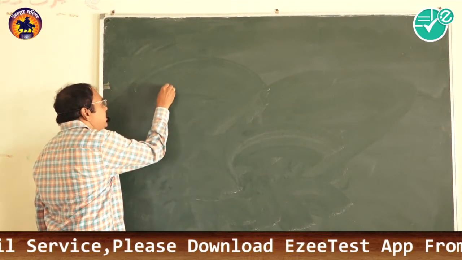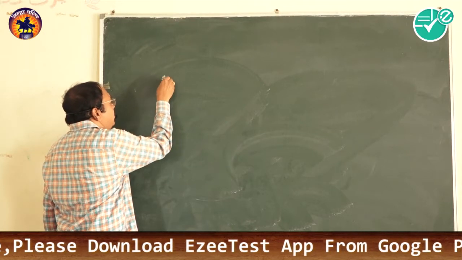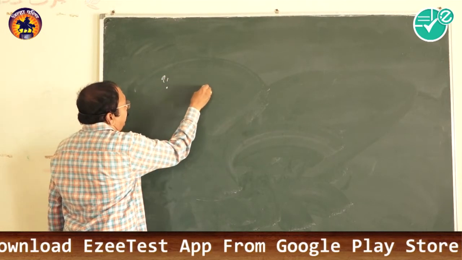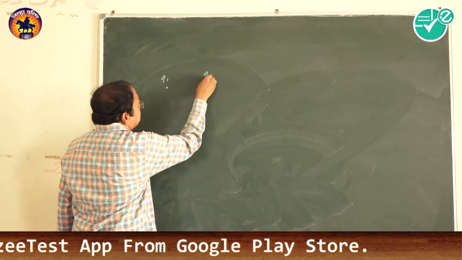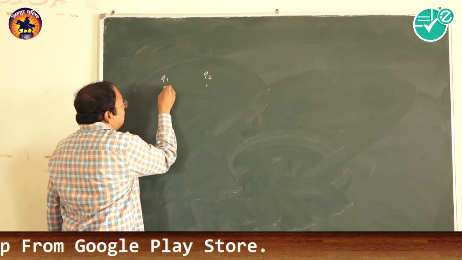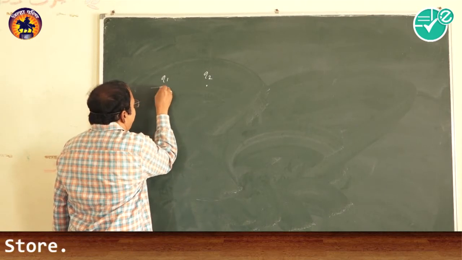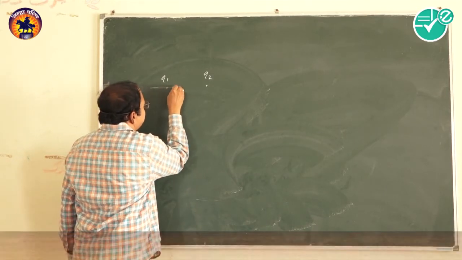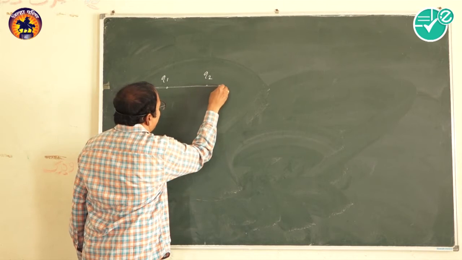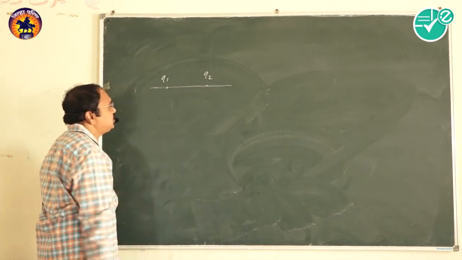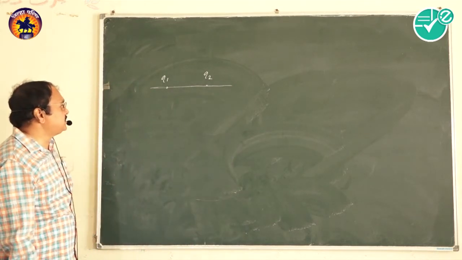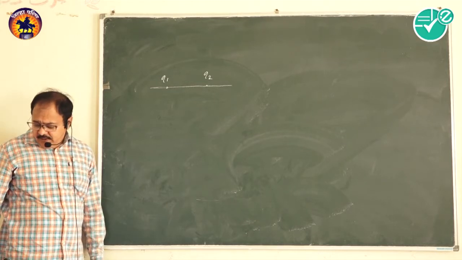Suppose here we take one of the charges, and here the other charge, both having equal magnitude but opposite sign, and the line passing through Q1 and Q2 is said to be the axial line of that system.